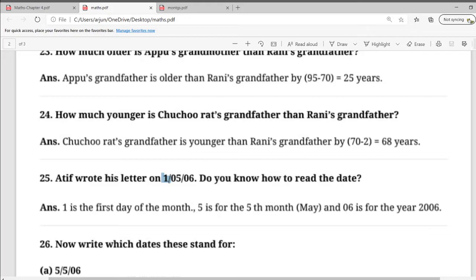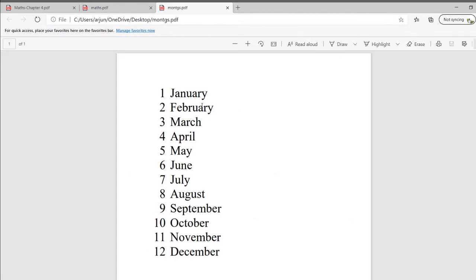And a month consists of how many days? Yes, maximum 31 days. So if it is written as 28, the answer will be the 28th day of the month. The second figure is this 05. How will you predict this? For this you have to see this. You know there are 12 months, numbered from 1 to 12. Here I have written the first month is January. So 1 January, 2 February, and similarly up to 12 December.